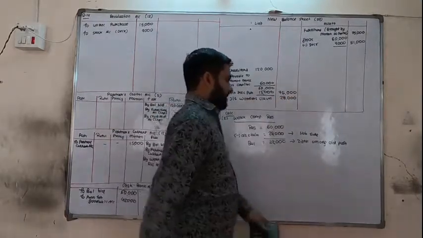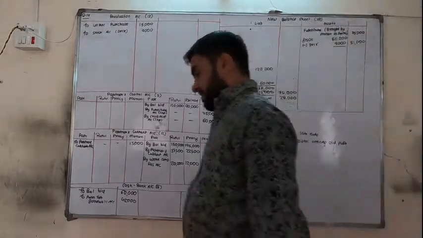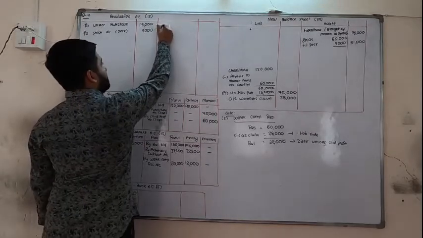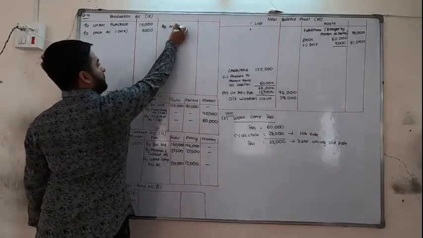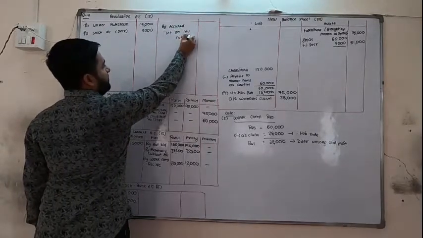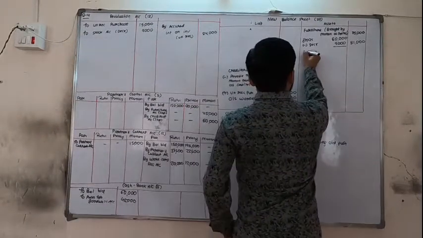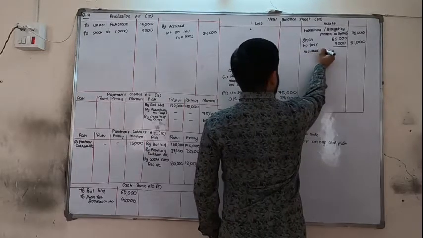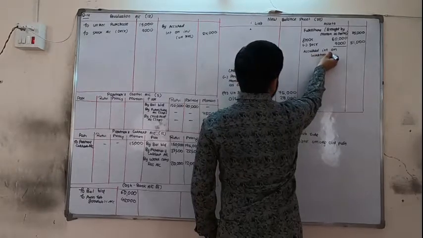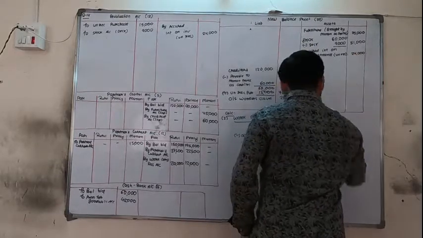Next, last adjustment, accrued interest on investment is not recorded. So unrecorded asset means profit, profit means revaluation credit. So by accrued interest on investments in bracket unrecorded 24,000. Next on the asset side, accrued interest on investments in bracket unrecorded 24,000.